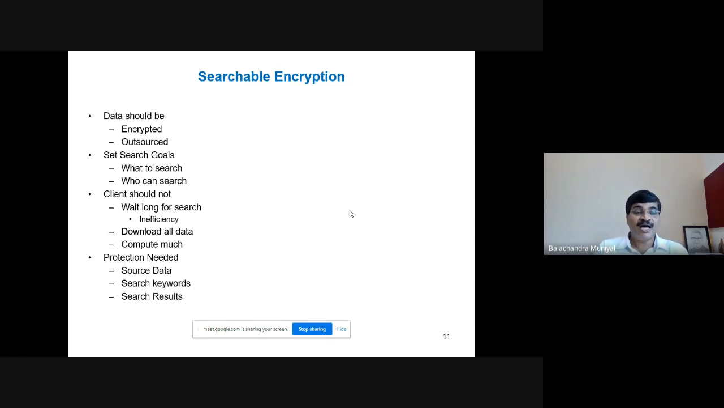Also, an actual searchable encryption scheme must provide protection to your data. Protection is required for your source data, search keywords, search results, everything.